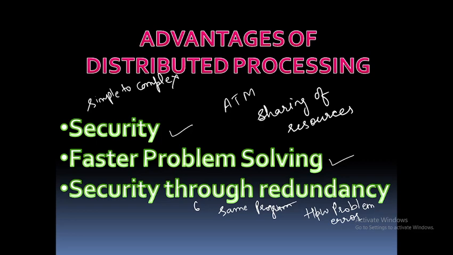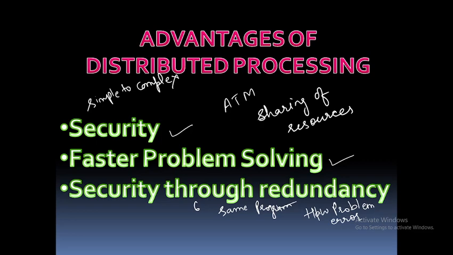Second, faster problem solving. Multiple computers can solve a problem faster than a single computer. Third is security through redundancy. Multiple computers run the same program at the same time, and it can provide security through duplication.